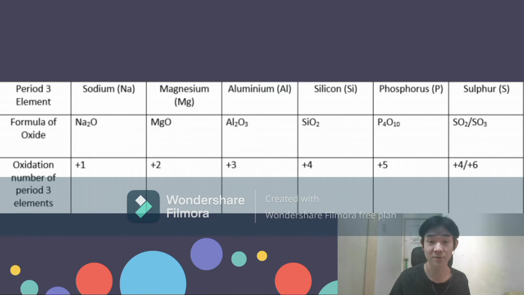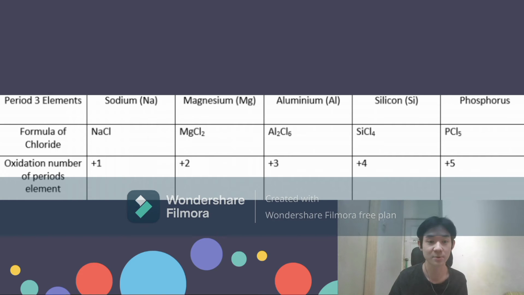As for silicon, phosphorus and sulfur, the cases are similar. And all this happened because the maximum oxidation number of each element rises as we cross the period. This is because the period 3 element in each oxide can use all the electrons in its outermost shell. So basically, as we go across the period, the oxidation number will be increasing. Next, we'll see, in this next table, elements react with chloride. The oxidation number also increases.